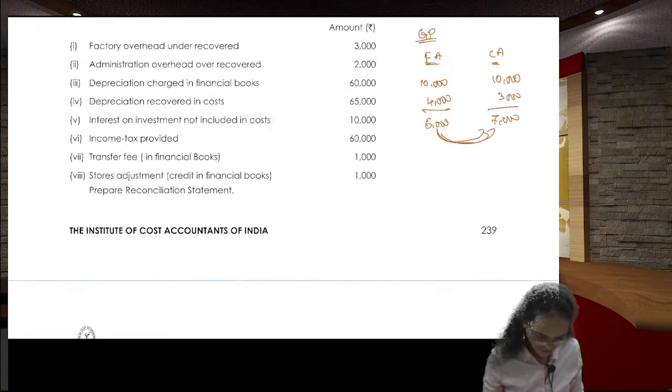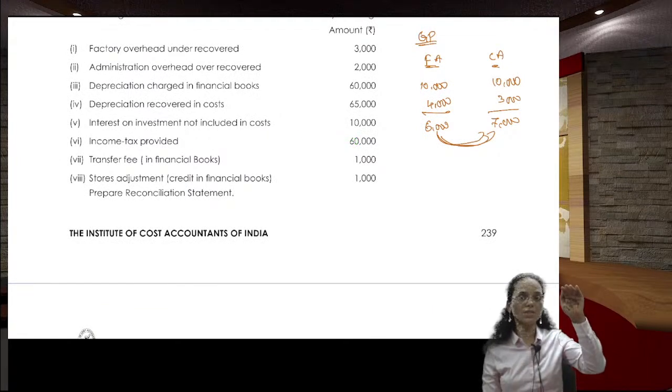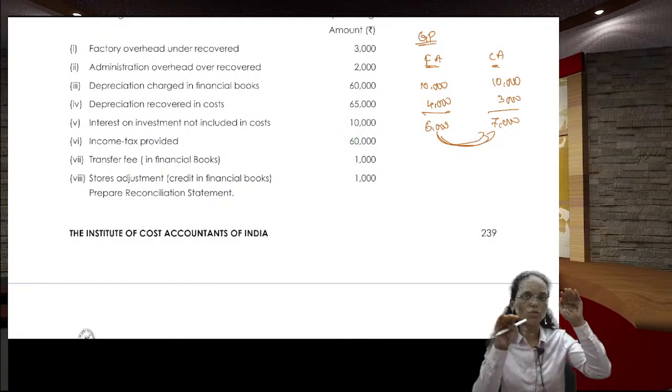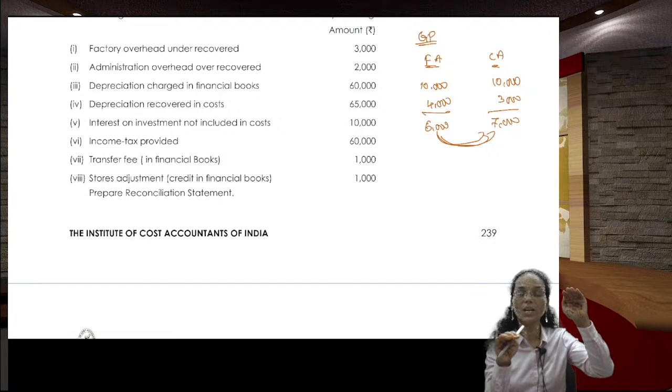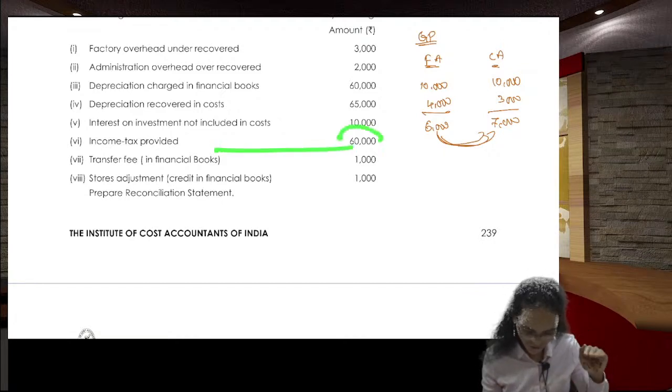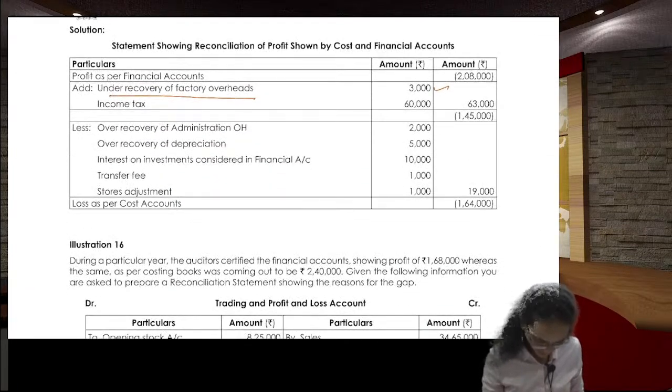Right. Next one. Income tax. Income tax is shown in the financial only. This is the financial one. So, when income tax is shown in the financial accounts, the financial profit has gone down. So, you add back it. How much amount? 60,000. Financial profit, 60,000 income tax. You add back it.